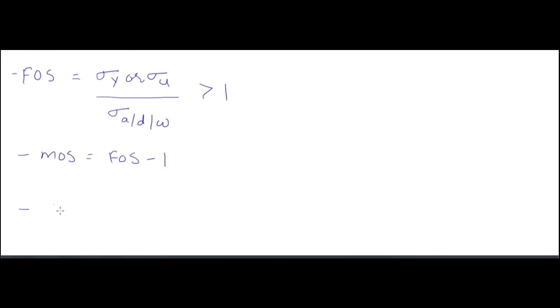Now margin of safety. Margin of safety, MOS, is equal to factor of safety minus 1.